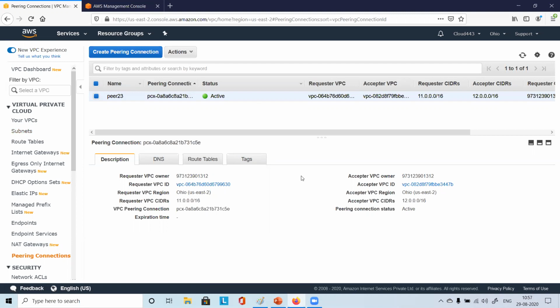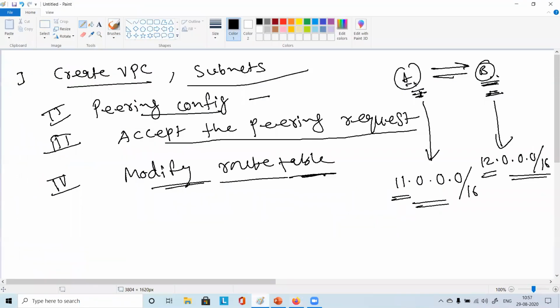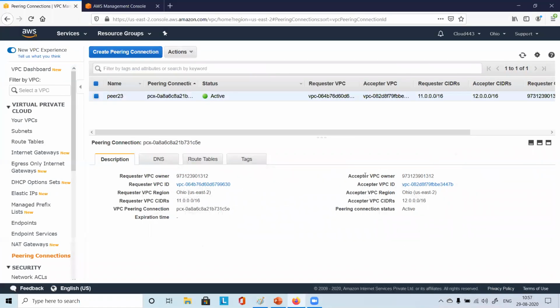From 2 to 1 also we need to. No. See, that is for routing. Okay. This we have not done so far, right? Okay. We have done this. This we need to do, right? This is important, right? So modify route table you have to do for both actually, right?